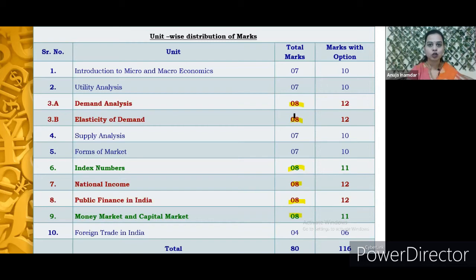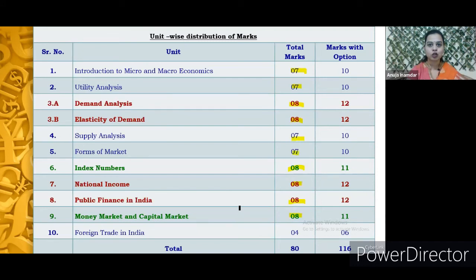Some marks can be asked in the objective, for true or false, and short answers, and similarly they will further divide. But along with these chapters, the first and the second chapter are equally important, because objective type questions can be asked on any particular chapter. So we need to focus on all the chapters equally.